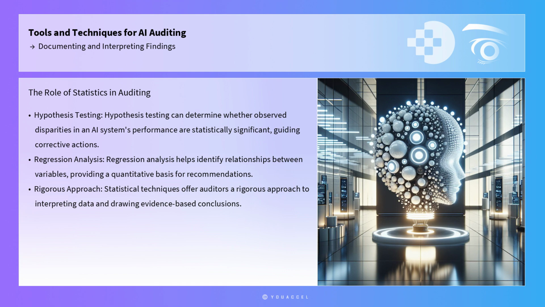Statistics play a vital role in interpreting findings and validating audit results. Statistical tests, such as hypothesis testing and regression analysis, enable auditors to assess the significance and implications of their findings. For example, hypothesis testing can be used to determine whether observed disparities in an AI system's performance across different demographic groups are statistically significant, guiding corrective actions. Regression analysis aids in identifying relationships between variables, providing a quantitative basis for recommendations. These statistical techniques offer auditors a rigorous approach to interpreting data and drawing evidence-based conclusions.